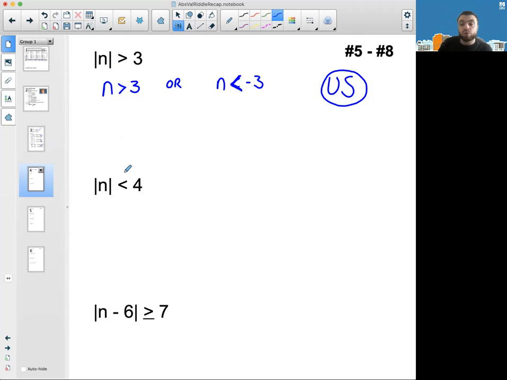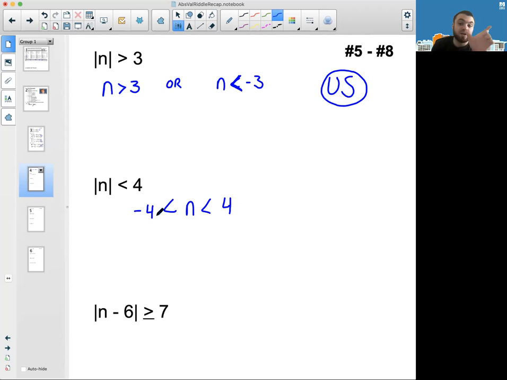0, the absolute value of 0 is 0. That's less than 4. Absolute value of 1 is 1. That's less than 4. Absolute value of 2 is 2. Of 3 is 3. Of 4, well, the absolute value of 4 is 4. That's not less than 4. It's equal to 4, so that wouldn't count. Negative 1, that absolute value is less than 4. Negative 2, negative 3, and negative 4 also not working as with 4 because it's your cutoff. So what we need are the numbers that are less than 4 and greater than negative 4. All the numbers between negative 4 and 4.